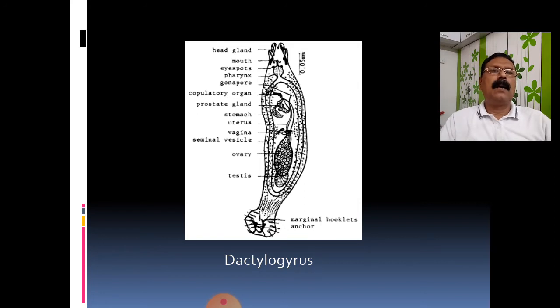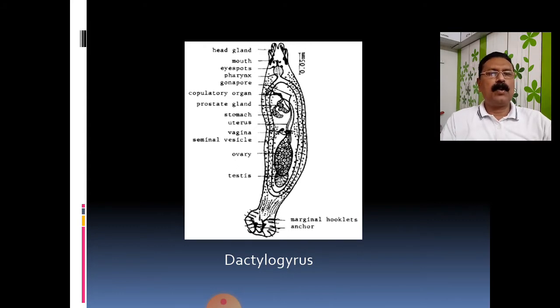Dactylogyrus also has excretory cells. Excretion is possible by the excretory cells, which are scattered at a number of places within the body. These excretory cells are known as flame cells because their structure is like a flame, therefore the name. So excretion is by the flame cells, and reproduction is carried out by the testes and ovaries.